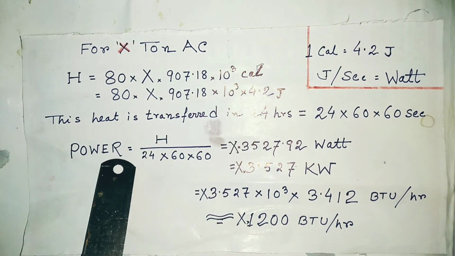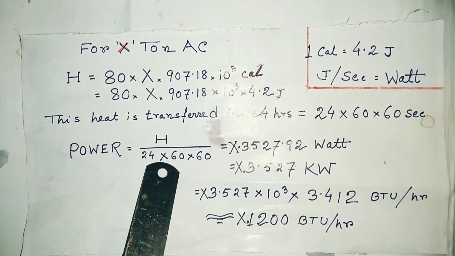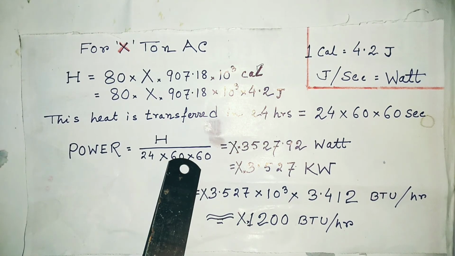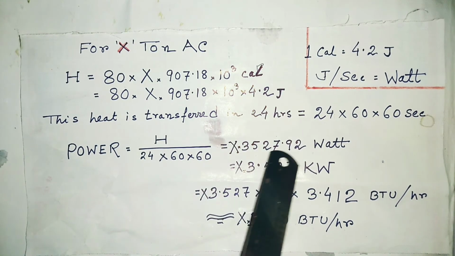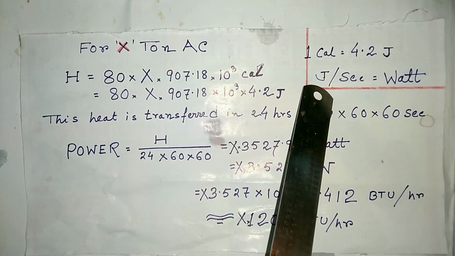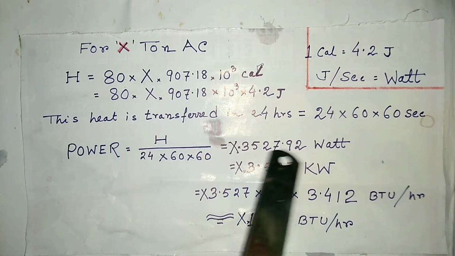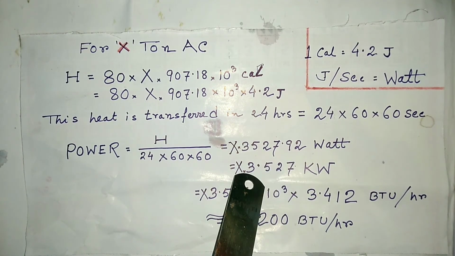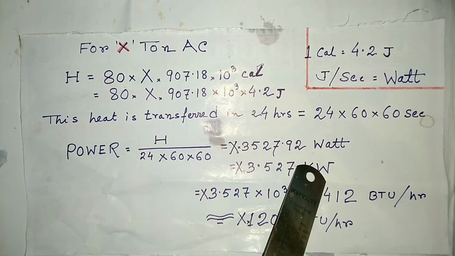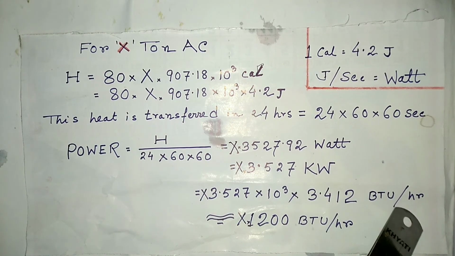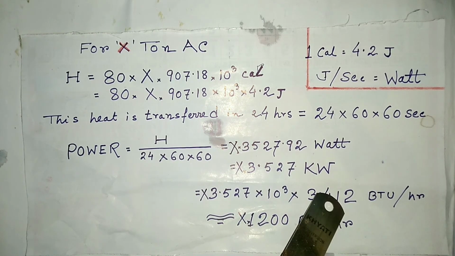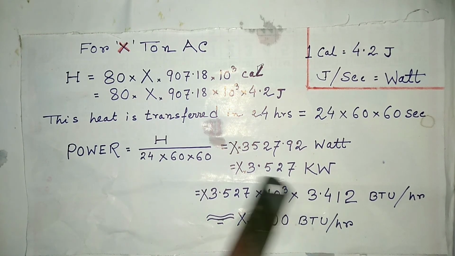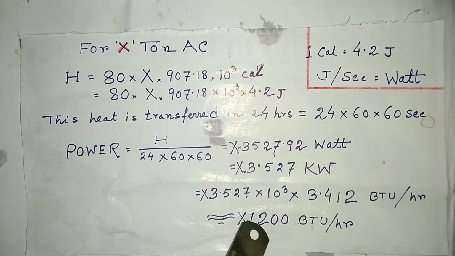So power should be work done divided by time taken. This is the time taken, and by calculation we will get this in watt. Joule per second equals watt, that is this kilowatt, and we get BTU per hour. BTU is British Thermal Unit per hour. Multiplying this with 3.412, this is the multiplying factor, we get this amount of BTU per hour.